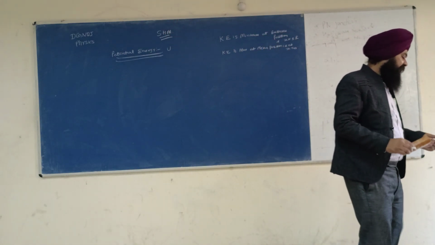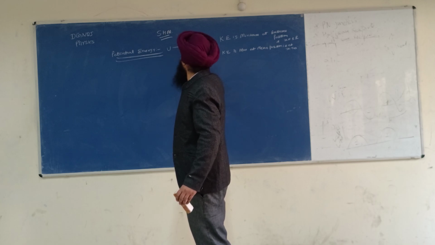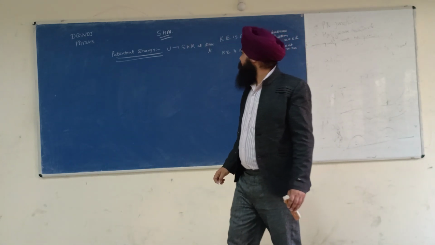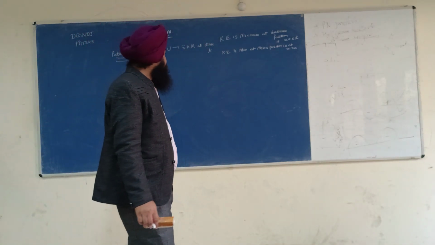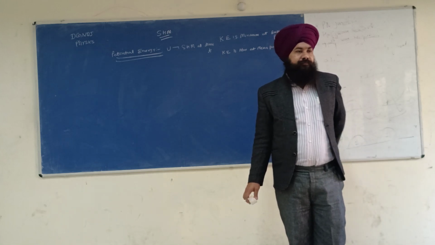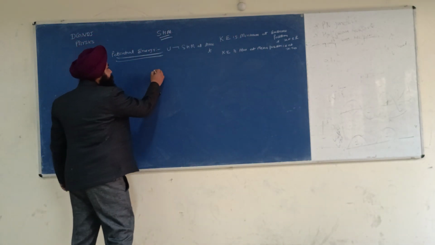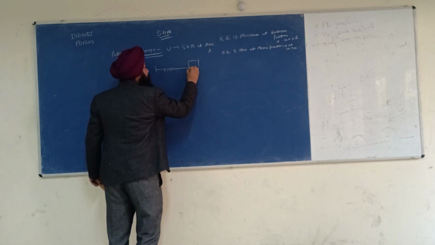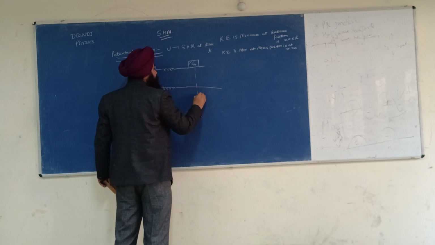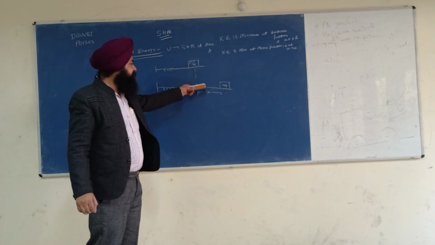So please write: let U be the potential energy of the simple harmonic motion at any time t, when the displacement from the mean position is x.